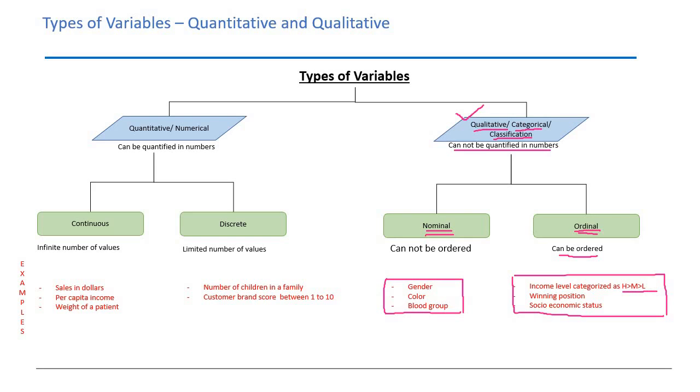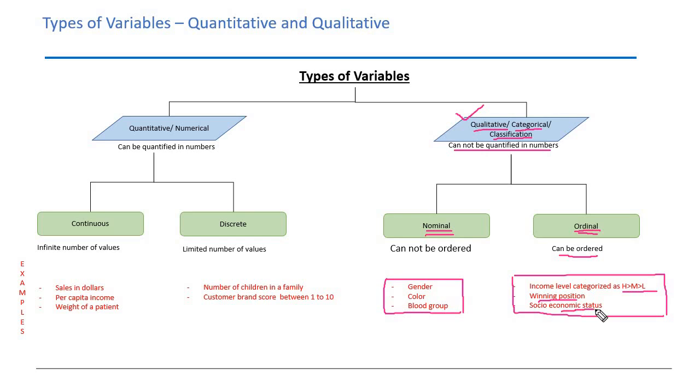Now another example is winning position. In case you have a marathon race and you have the winning position as 1, 2, and 3, you can say that the first position is the winner, and then you have the first runner-up, and then you have the second runner-up. So this is an example of an ordinal variable. You can order that. The one who is first is at the top position. The one who is first runner-up is just below the top position, and the one who is the second runner-up is below the first runner-up. So you can put that into some order.